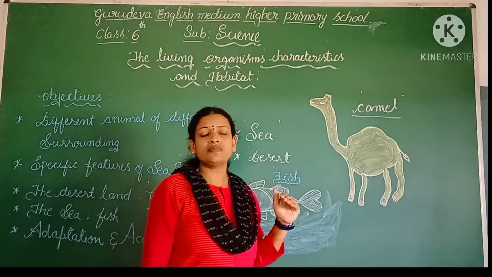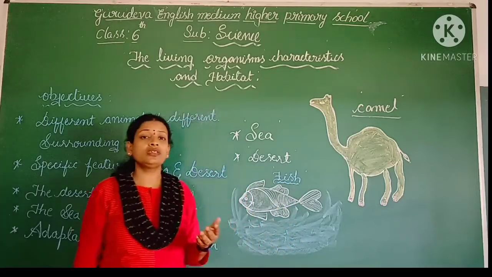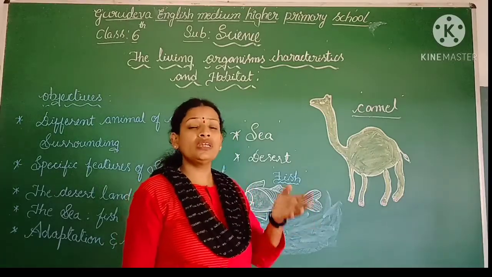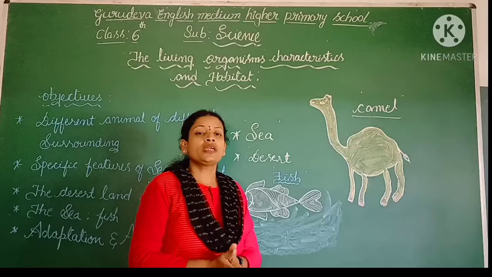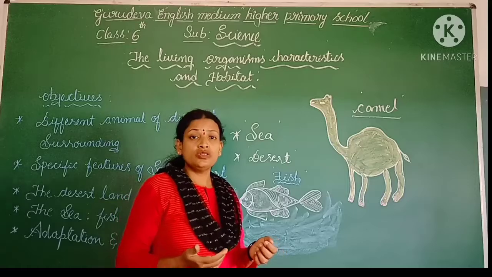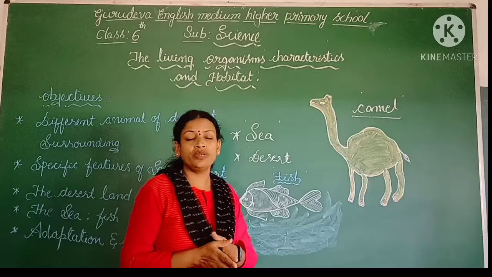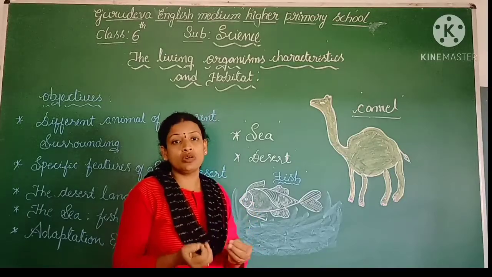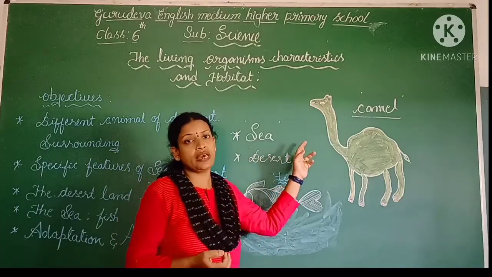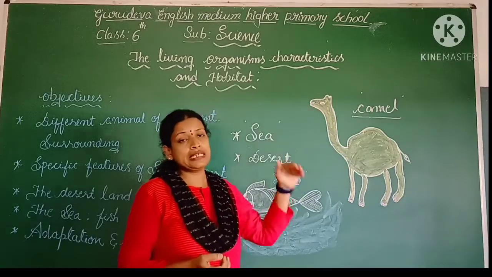What about the organisms living in that area? In the sea, we have seen very small creatures, even fishes and crabs. All these animals live in the saline water only. How could they breathe? They are breathing the air which is dissolved in the water. Oxygen is present in the water. That dissolved oxygen, they are going to breathe. All the fishes breathe the oxygen dissolved in the water. This is about the sea.